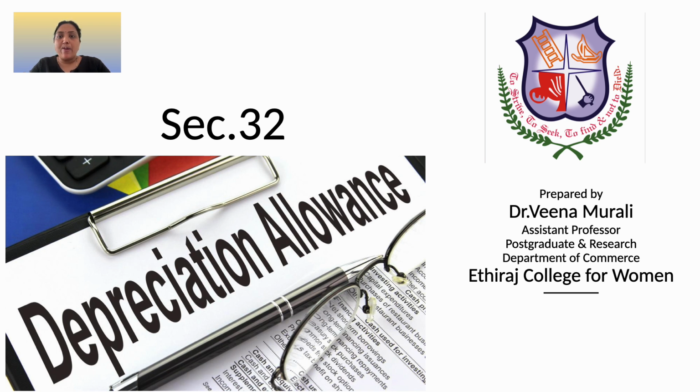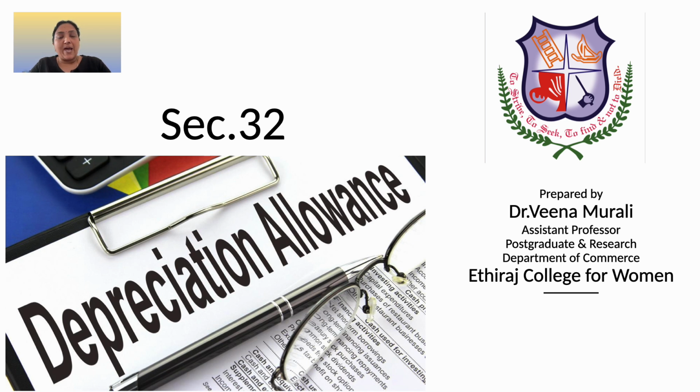Today's lecture is about depreciation allowance under Section 32 of the Income Tax Act 1961. Depreciation being a significant aspect of the Act, an allowance is granted to taxpayers who use assets for the purpose of business or profession. Section 32 of the Act deals with the concept of depreciation and provides the rules and regulations for calculating the same.